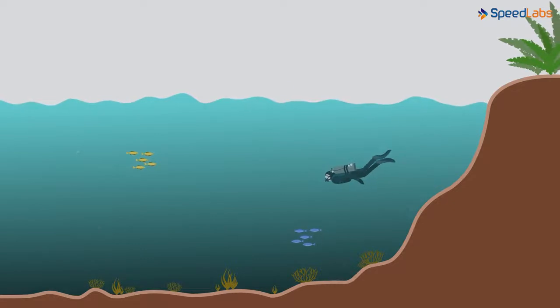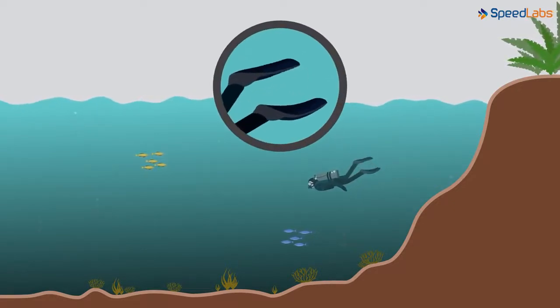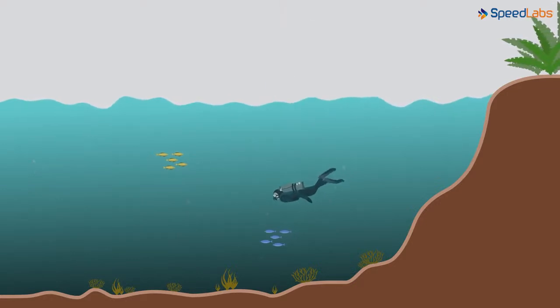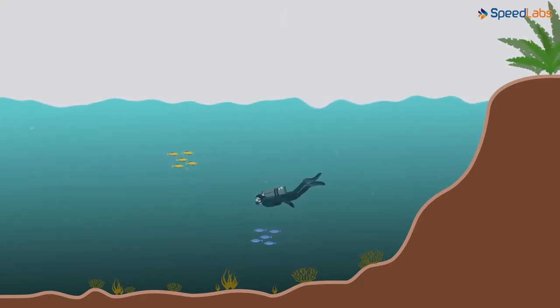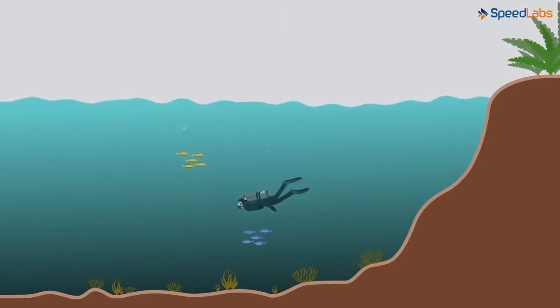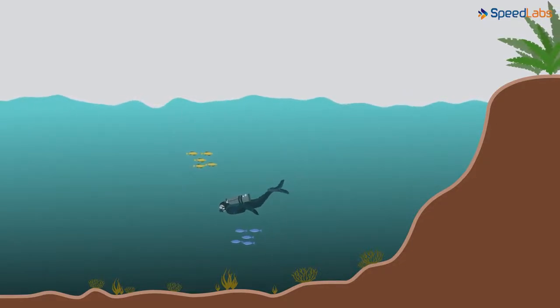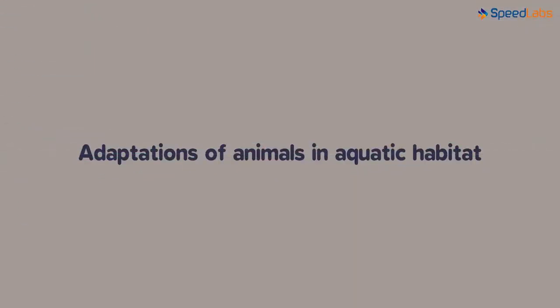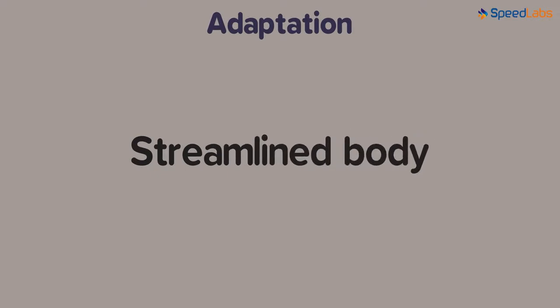Professional divers use flippers or swim fins so that they can efficiently move their feet while swimming. All the equipment is carried externally by swimmers. However, aquatic animals possess these in the form of adaptations. Let us have a look at the various adaptations seen in aquatic animals. The first on our list is a streamlined body. A streamlined body means having tapering ends and bulged center.